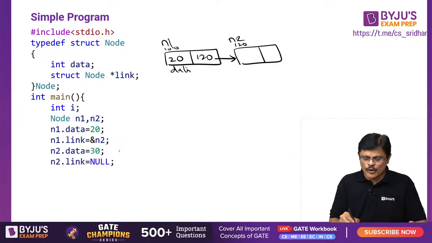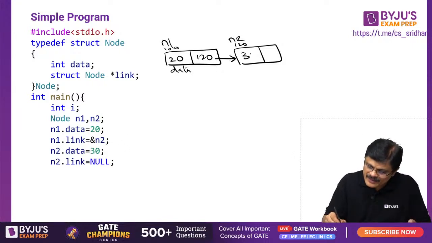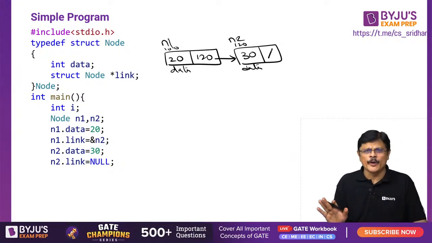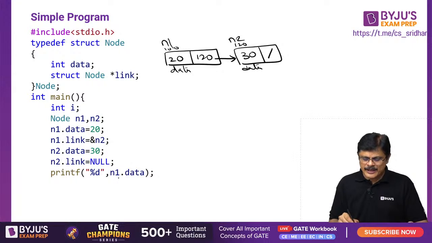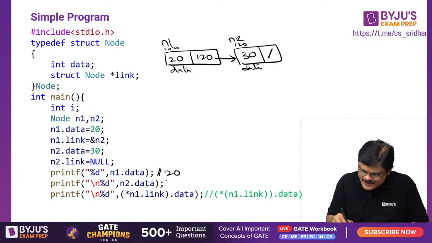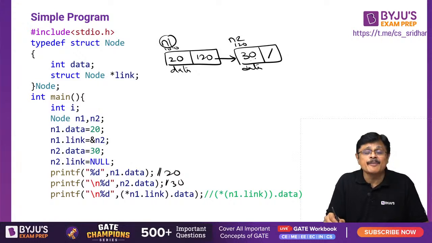Now N2 dot data is 30. The data field of N2 is updated with 30 and the link field is updated with null. Null means no pointer. Now I can print N1 dot data. N1 dot data means what is printed? This data, that is 20, is printed. I can print N2 dot data, that is 30 is printed. Now using N1 I can print this 30, my dear friends.